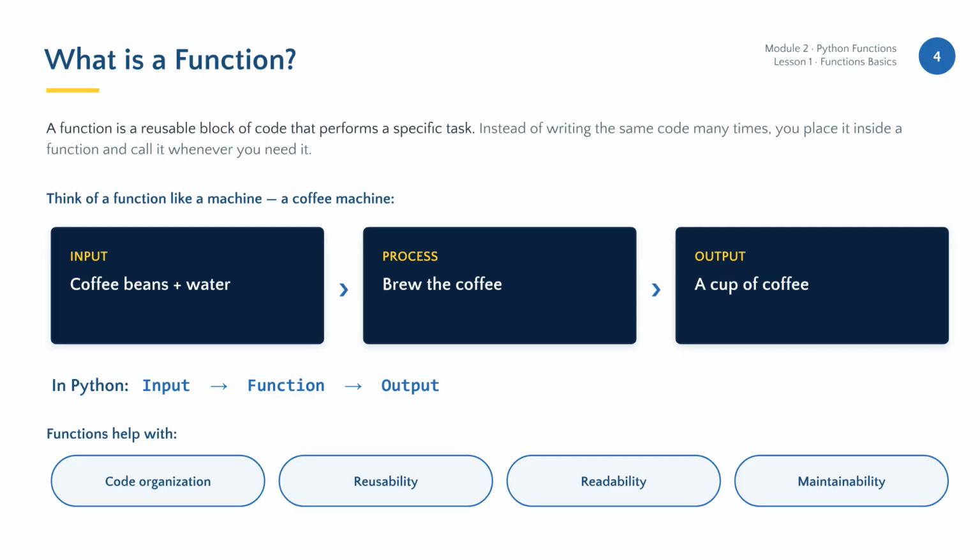A function is simply a reusable block of code that performs a specific task. Think of it like a machine. You provide input, it performs a process, and it delivers an output. This approach improves your code's organization, reusability, readability, and overall maintainability.